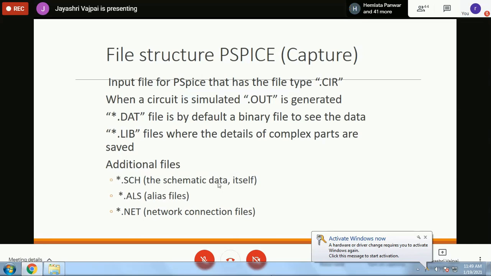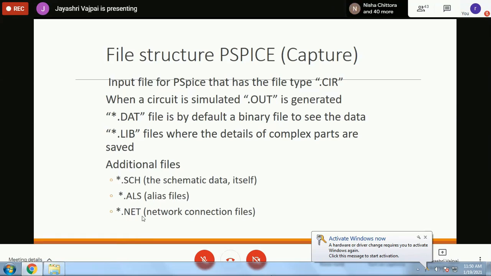So the .sch file, sorry, I was a bit diverted for the time being. The .sch file is created from the schematic data. And once the .sch file is created, when we compile it, we can generate the circuit file or the .net file. .net is again the netlist file, which I told you is necessary for the interchange of information, for giving interoperability, and the .net file is also necessary for creating the simulations.